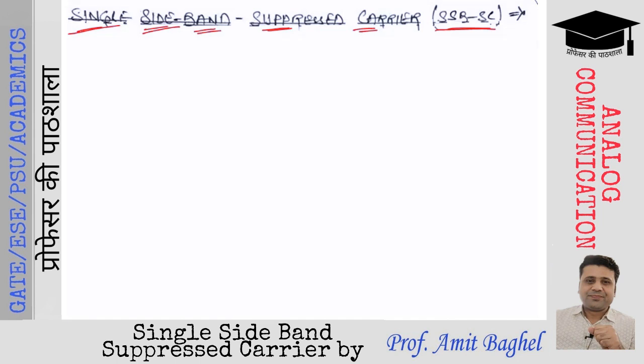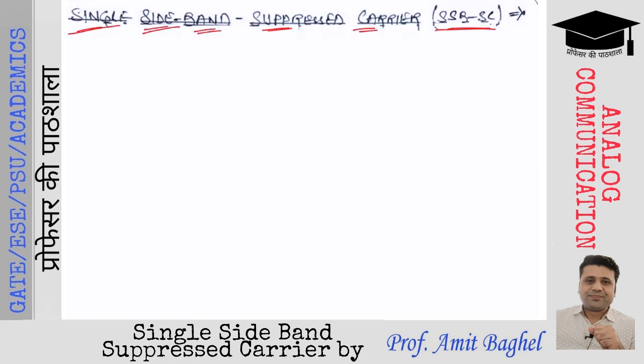But still, we are using the same bandwidth that was being used by the standard AM method. That means double the message signal bandwidth. So we cannot provide any improvement in bandwidth while transmitting the signal through the method of DSBSC. SSBSC क्या बोलता है कि in the DSBSC again why we are transmitting the multiple copies of the message signal.